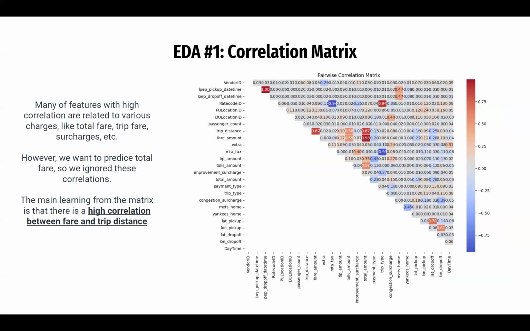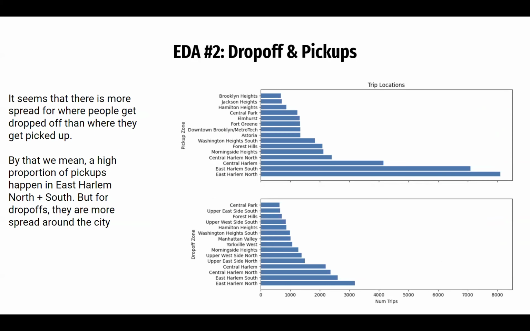Next, please. Then for EDA, the first thing we did was a correlation matrix, and we discovered that the correlation between fare and trip distance was very high, which makes sense, but it also affirmed what we were thinking. Next slide, please. And then we also analyzed drop-offs and pickups to see which places had the highest amounts of each. We found that East Harlem South and East Harlem North had the highest amounts of both drop-offs and pickups, but with regards to pickups, there's a much wider gap between these two highest locations and the others, as opposed to drop-offs, where it was a little bit more condensed.